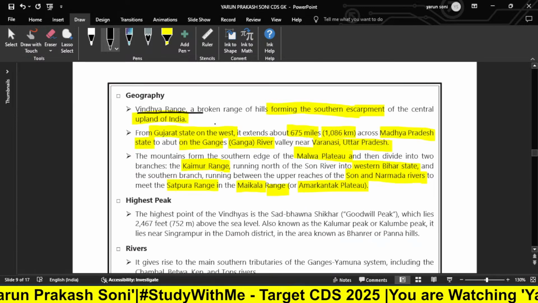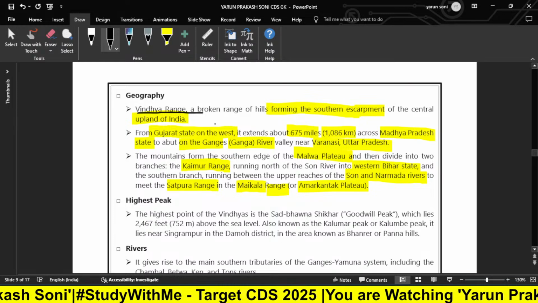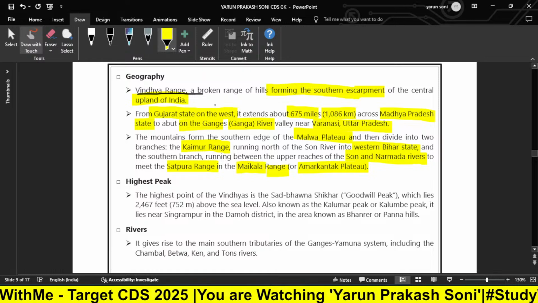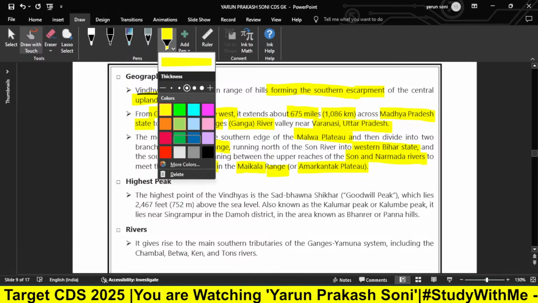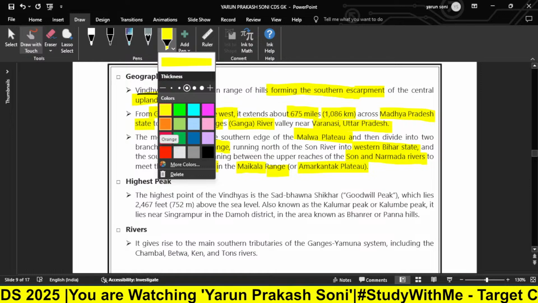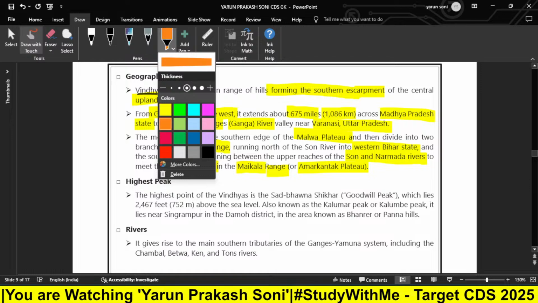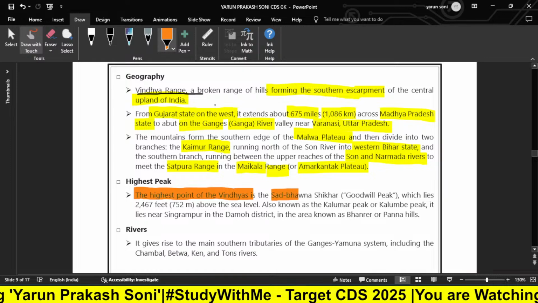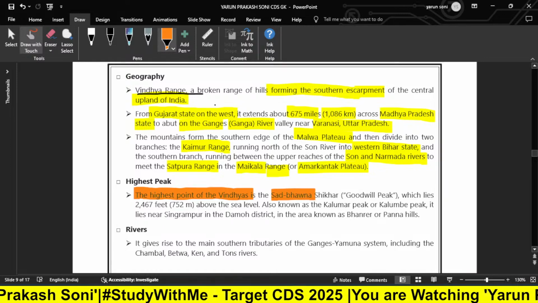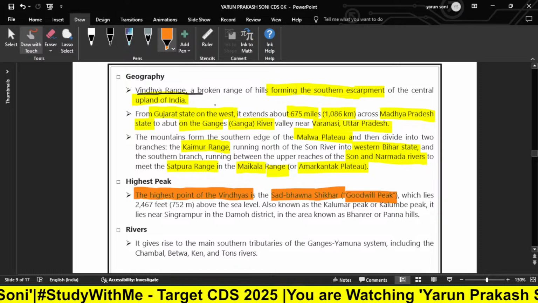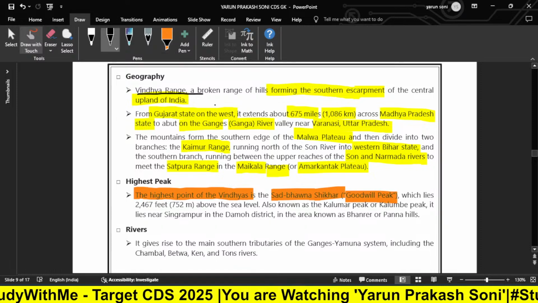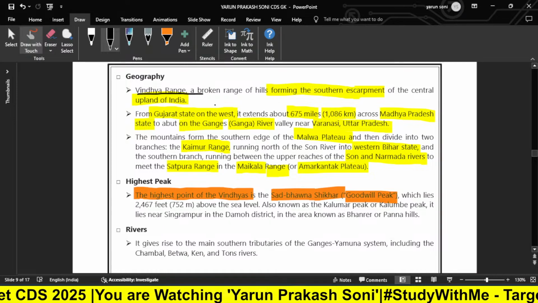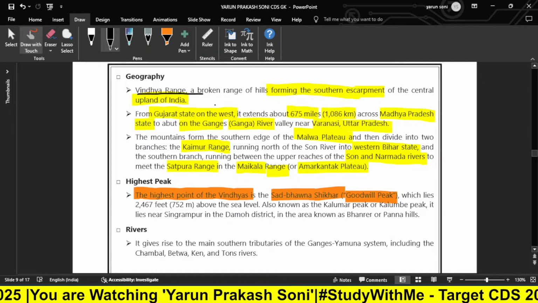Now moving further, if we talk about the highest peaks, we have here the highest peak of the Vindhya range, which is Sadbhavna Shikhar, or we can say Goodwill Peak. This is important again because in exams, it can be asked what the Goodwill Peak means.